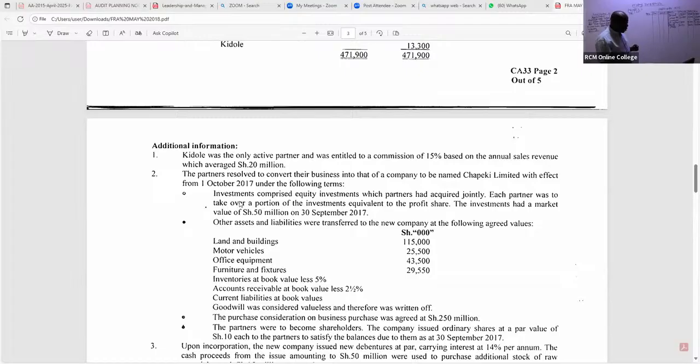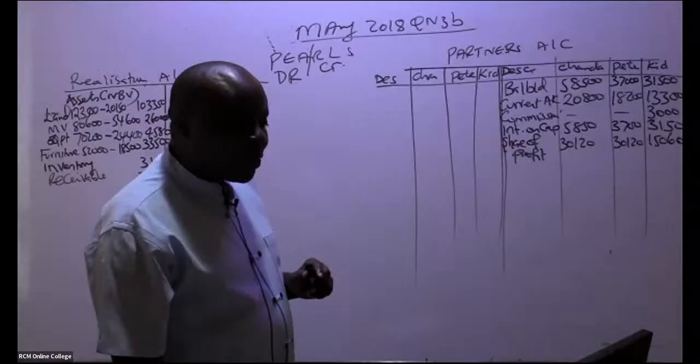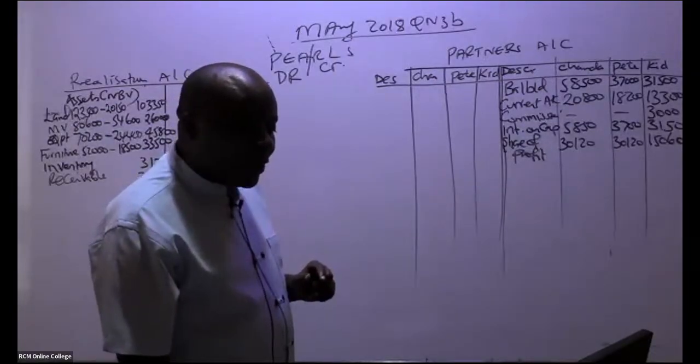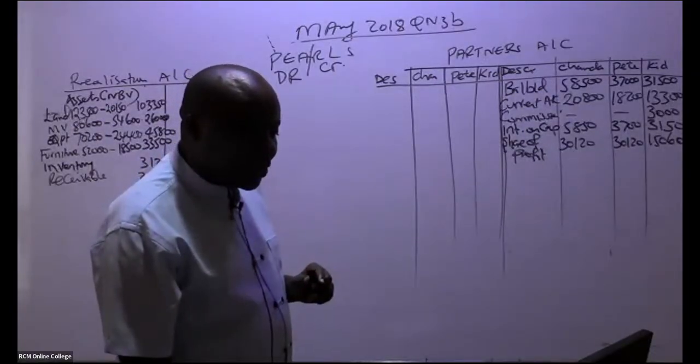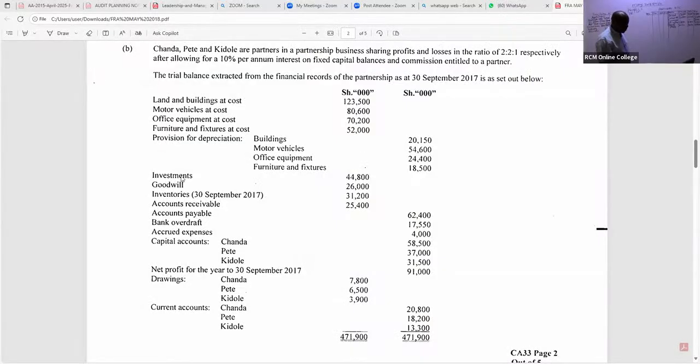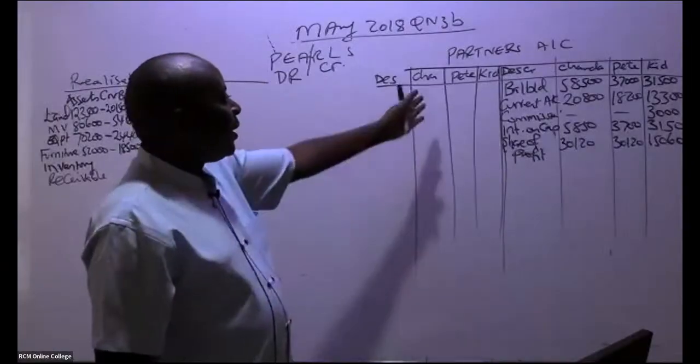The investments, what have they told us? Investments comprised equity investments which partners had acquired jointly. Each partner was to take over a portion of the investments equivalent to the profit share. So the investments you are seeing here, ladies and gentlemen, were not taken over by the new company. These investments were taken over by these 3 ninjas.